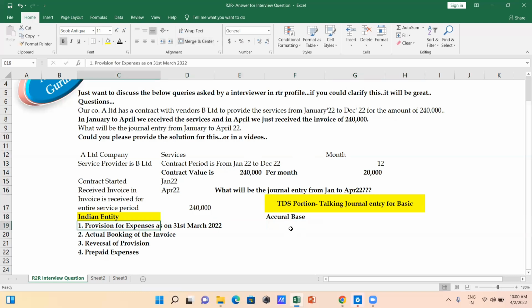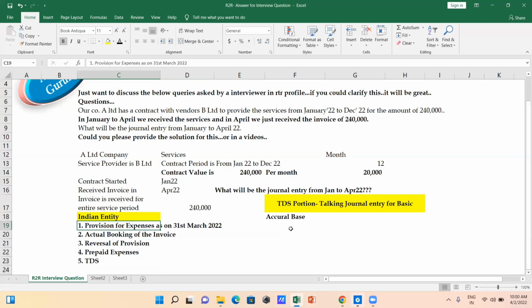Otherwise, in this entry itself, he is able to know about the tax portions as well. So in one entry, he is going to have clarity about the TDS, prepaid expenses, reversal of provision, actual booking of the invoice, and the provision for expenses.